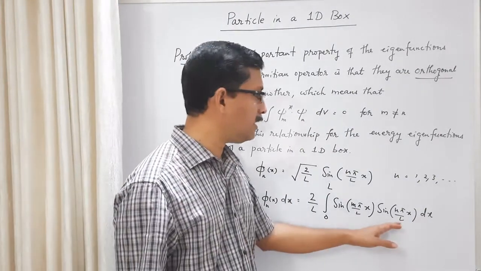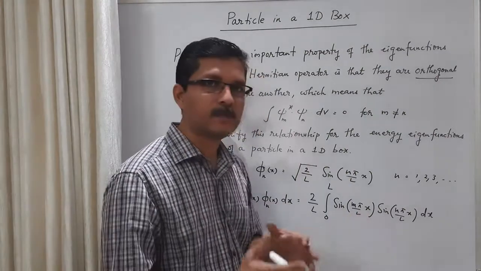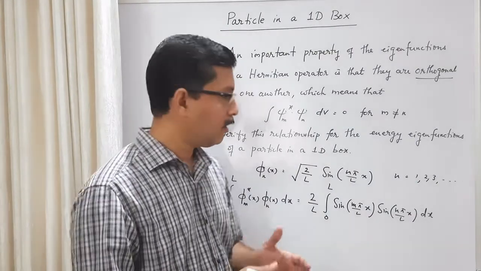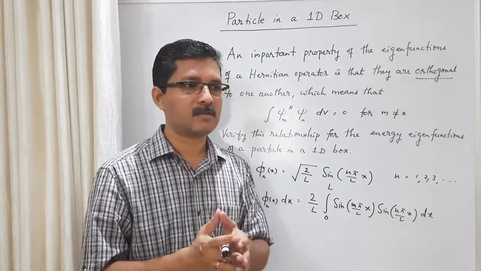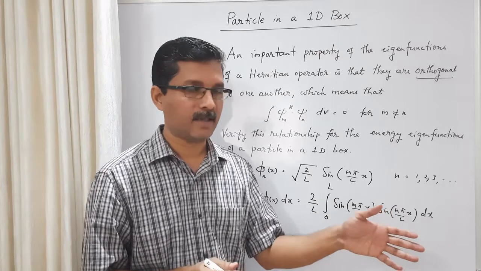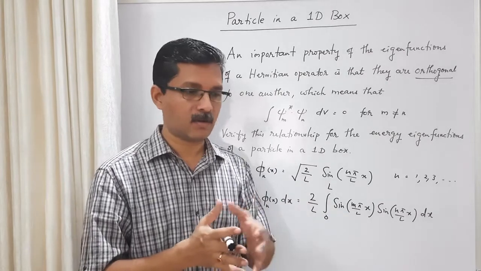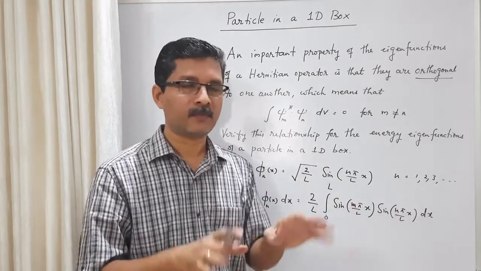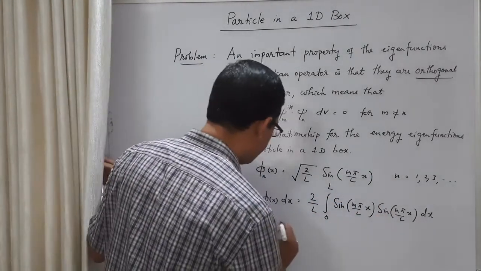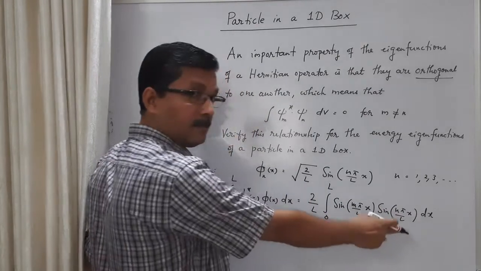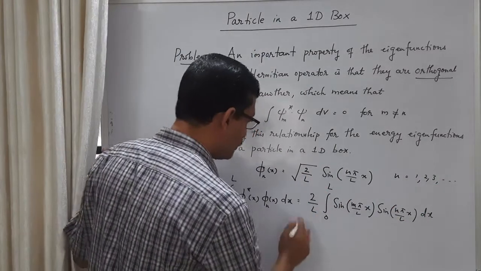Okay, this is in the form of sine A sine B. This type of sine A sine B comes in the expansion of cos A minus B and cos A plus B. Cos of A minus B is cos A cos B plus sine A sine B, and cos A plus B is cos A cos B minus sine A sine B. So if we take the subtraction, cos A minus B minus cos A plus B, the cosine part will go, and we get only 2 sin A sin B. So this 2 times sin A sin B I can write as cos A minus B minus cos A plus B. I will take this 2 also inside.